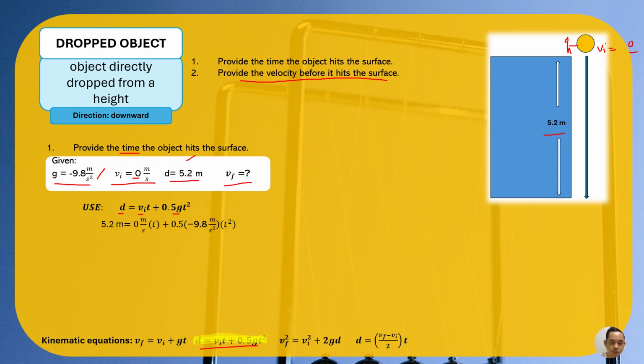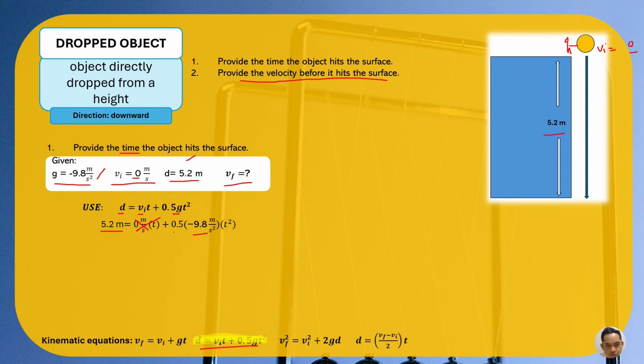Now we substitute already. For displacement, we have 5.2. For our initial velocity, it's 0, and when you multiply any number by 0, it gives you 0, so we can just delete this term. Then 0.5 and negative 9.8, that's the acceleration due to gravity, and we don't have the time yet. So what to do next?